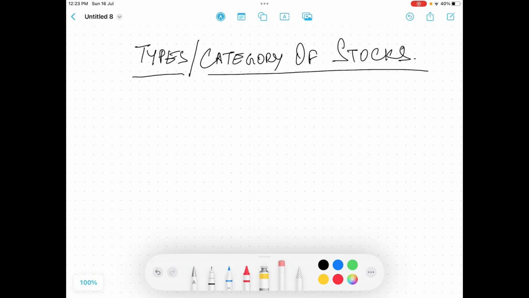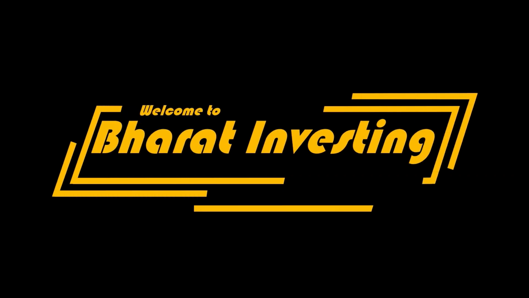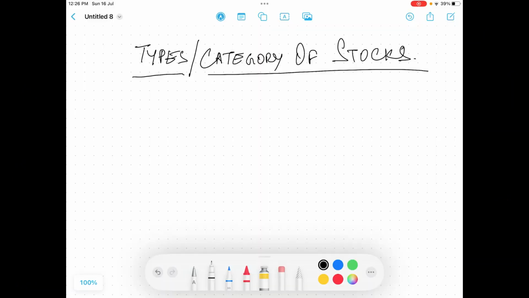Today we will be talking about the different types and categories of the stock. Basically, on what basis and what are the different categories that you can club them into. So we'll look into the different categories of the stock, and these categories are defined based out of a few parameters. There are two important bases on which these categories will be done that we will be discussing.